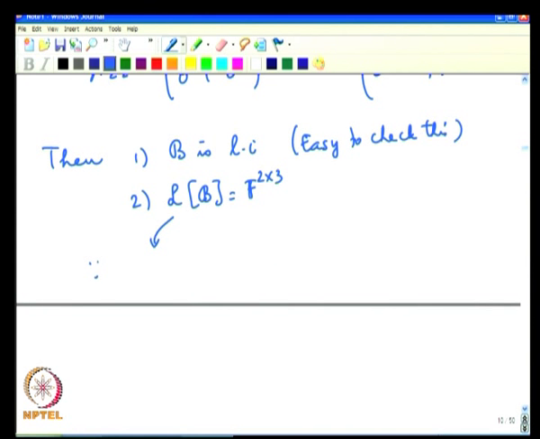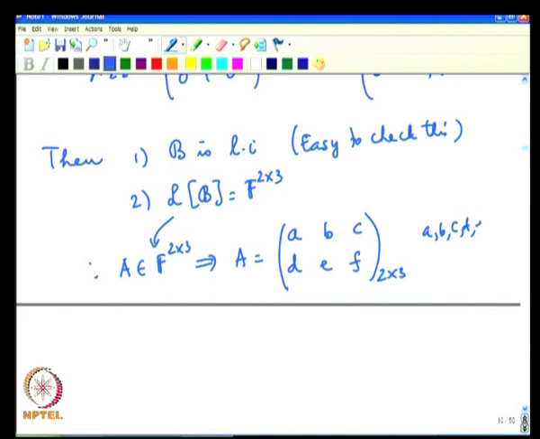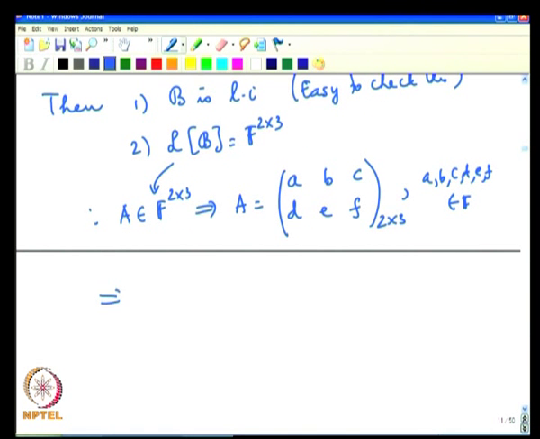Because A belongs to F23 implies A is of the form a, b, c, d, e, f, because it is a 2 by 3 matrix, where all these a, b, c, d, e, f are in the field F. Now, I can write A as a into A11 plus b into A12 plus c into A13 plus d into A21 plus e into A22 plus f into A23.